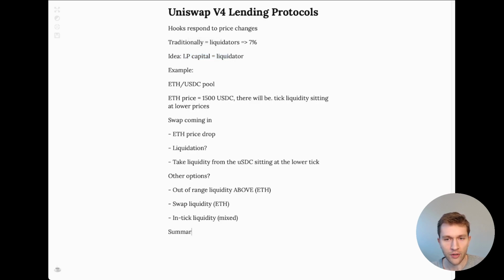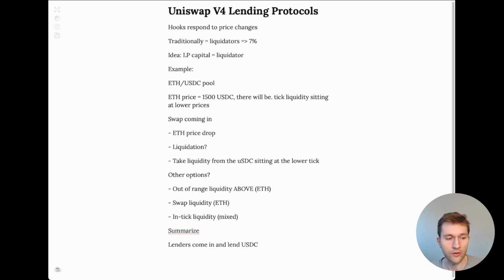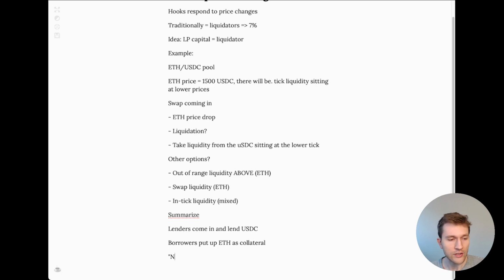So let's summarize. Lenders come in and lend USDC, right? Lenders are going to be another role that's added to the hook. Borrowers put up ETH as collateral in a tick. And we can call this negative liquidity. Why do we call it that? Well, if we look at traditional LP liquidity as positive liquidity, this negative liquidity is basically going to offset the swap fees of normal liquidity provider positions, right?